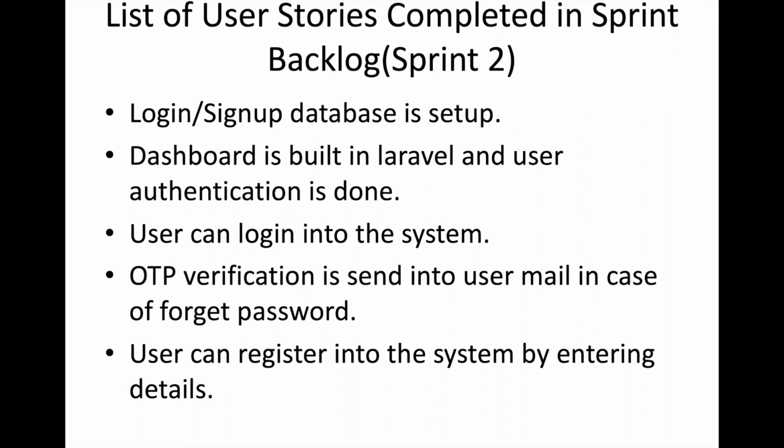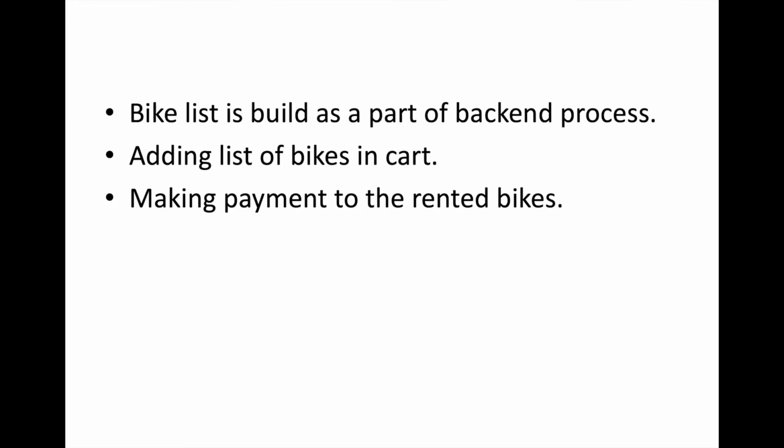The user can log in into the system, and in case of forgetting the password, an OTP verification is sent to the user's mail. Similarly, the bike list process is also built in the backend. If I click on the bike list, then it will automatically call the API, and all of the data will be shown over here.